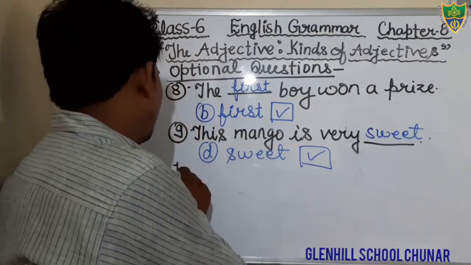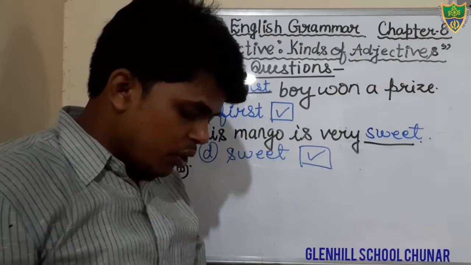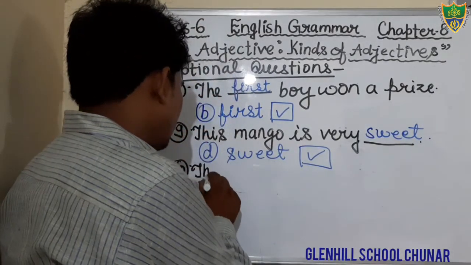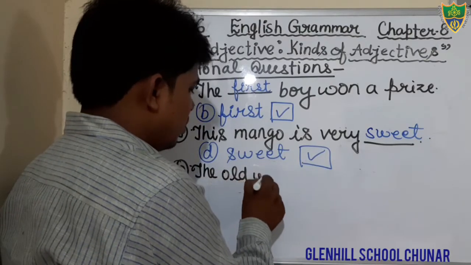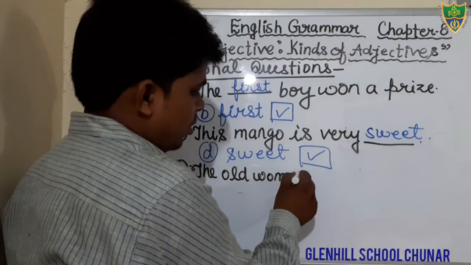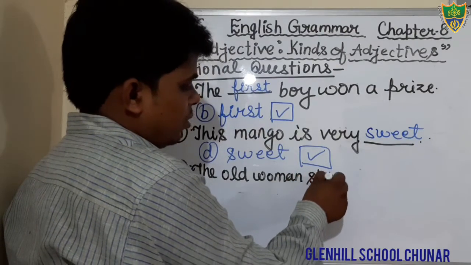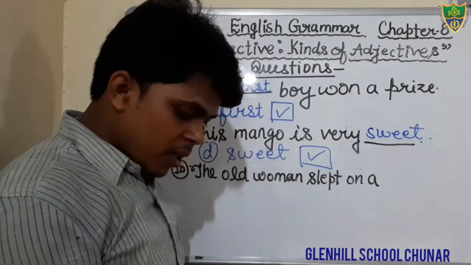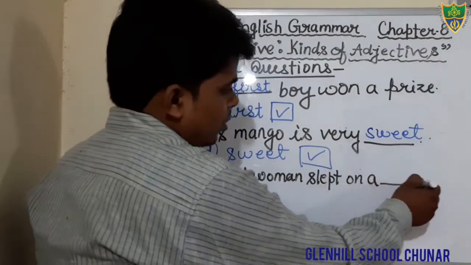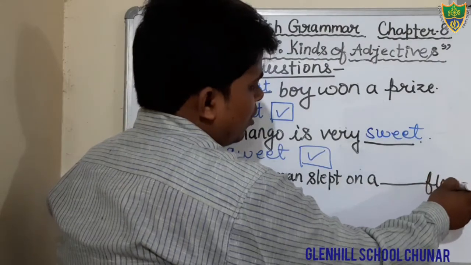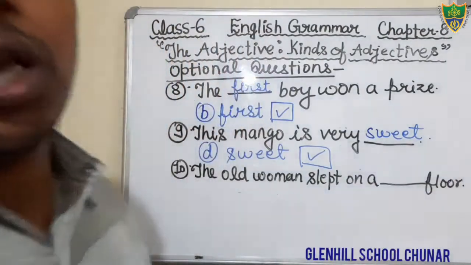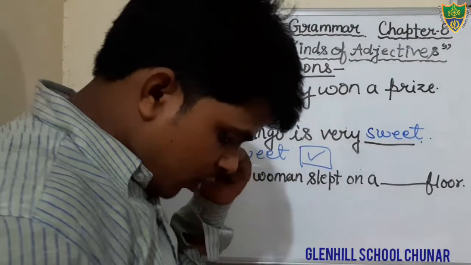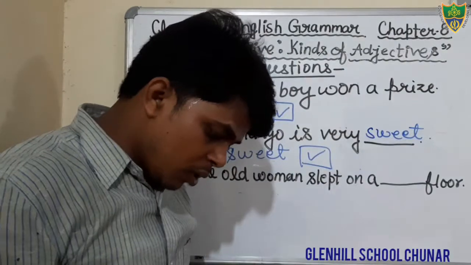Question number 10. Just see, students, what is question number 10? The old woman slept on a floor. FLOOR. Just see. The old woman slept on a rough floor.